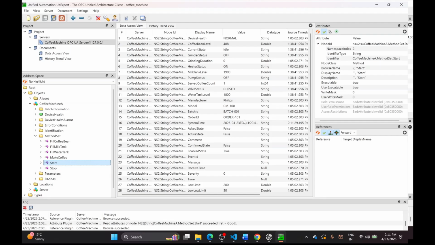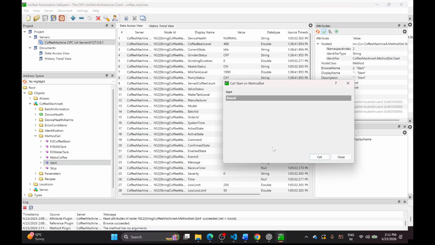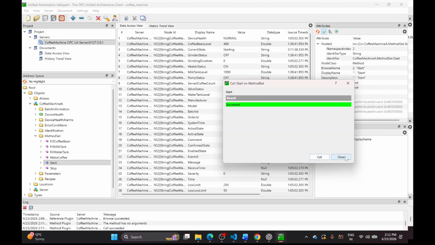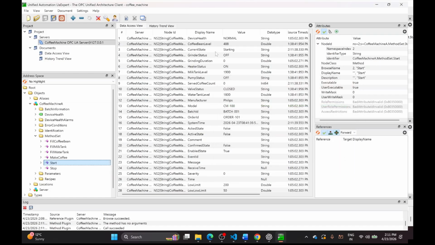So in order to make the coffee, we need to start the machine first. So as you can see here, the current state is changed to starting, and then we need to fill up the tanks.